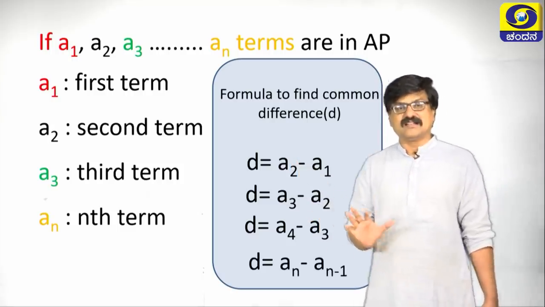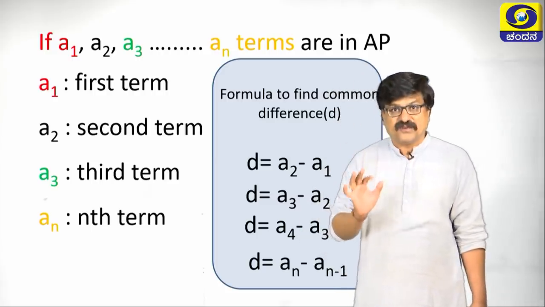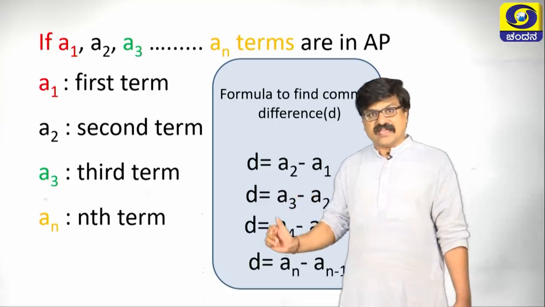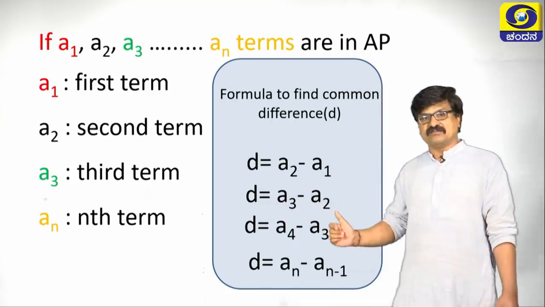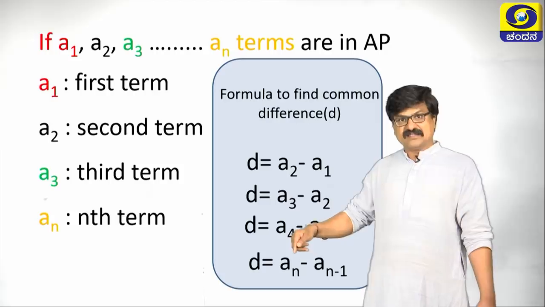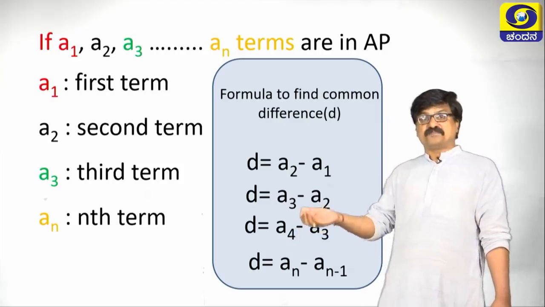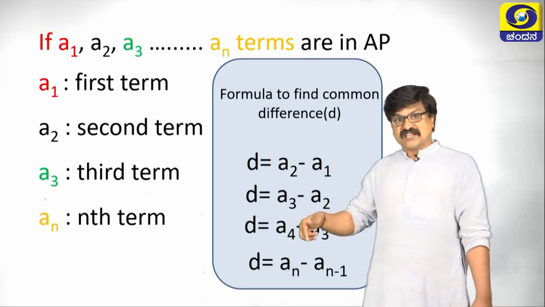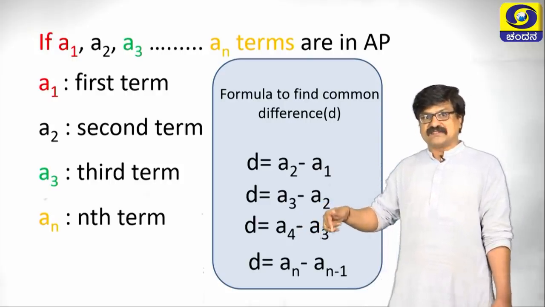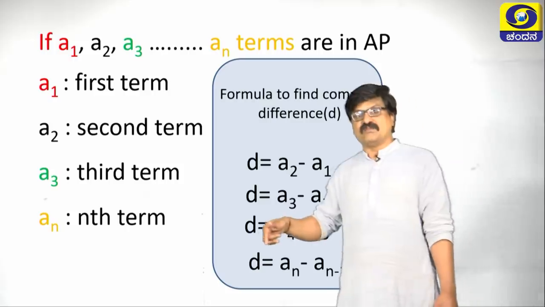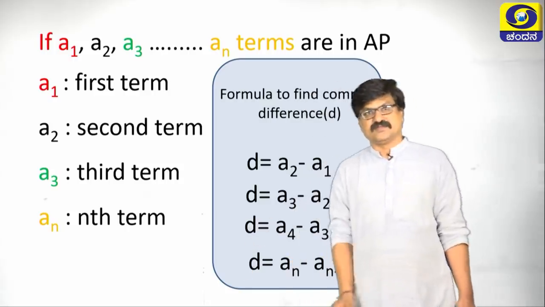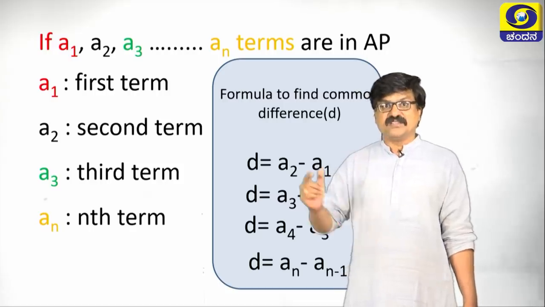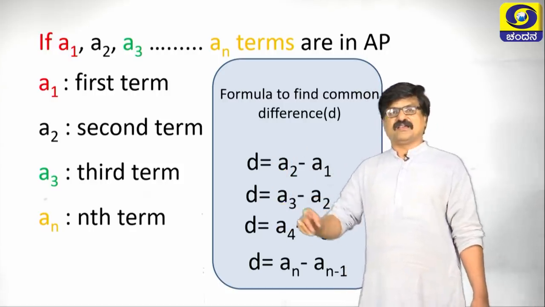In general, we write the formula to find the common difference as AN minus AN minus 1. AN is the nth term, its preceding term is n minus 1, hence the difference AN minus AN minus 1 is the common difference D. I hope you understand how we can find the common difference by using this formula.